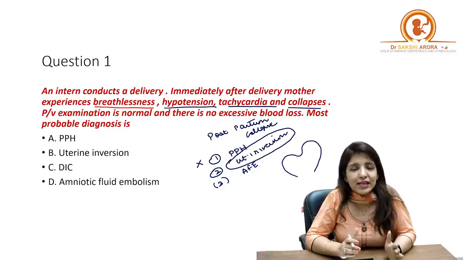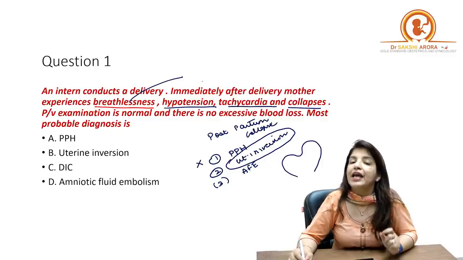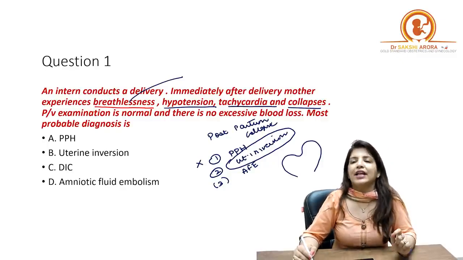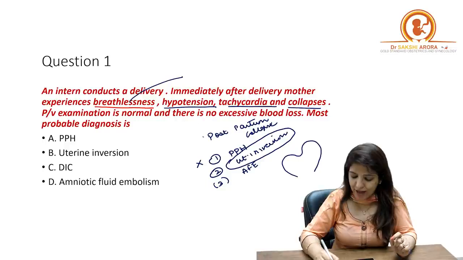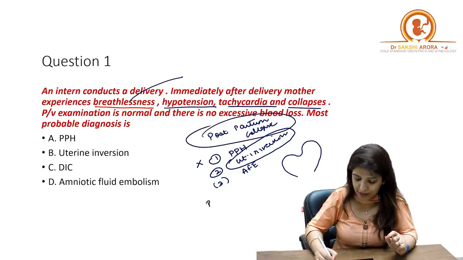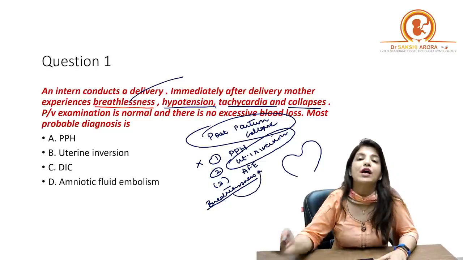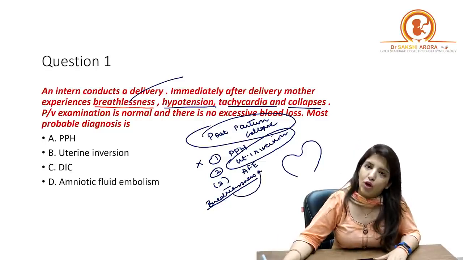But it doesn't explain why there is breathlessness, right? Whenever you have a female with postpartum collapse or shock and breathlessness along with it, immediately you should think about amniotic fluid embolism.